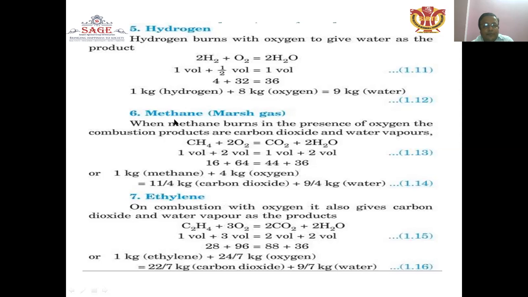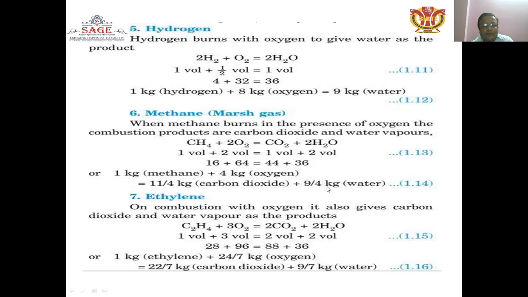Methane, or marsh gas: when methane burns in the presence of oxygen, the combustion products are carbon dioxide and water vapor. Methane combined with oxygen makes carbon dioxide and water. The volume basis is described in equation 1.13, and on the mass basis, 16 plus 64 is equal to 44 plus 36 kg. That is, 1 kg of methane plus 4 kg of oxygen is equal to 11 by 4 kg of carbon dioxide plus 9 by 4 kg of water.